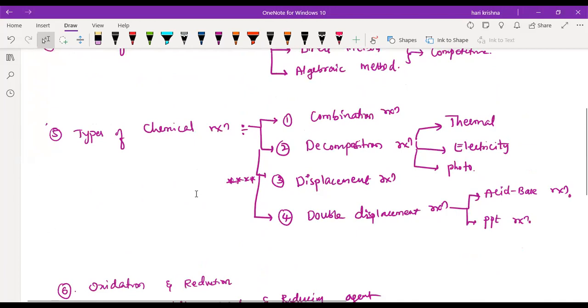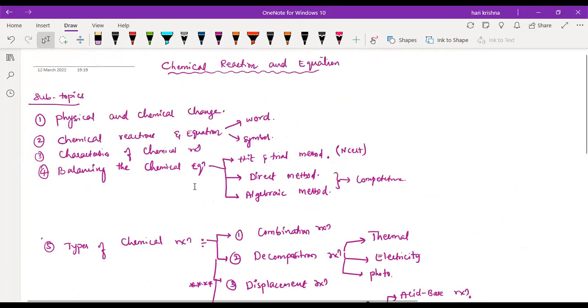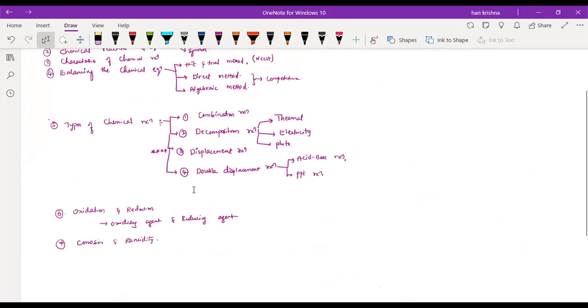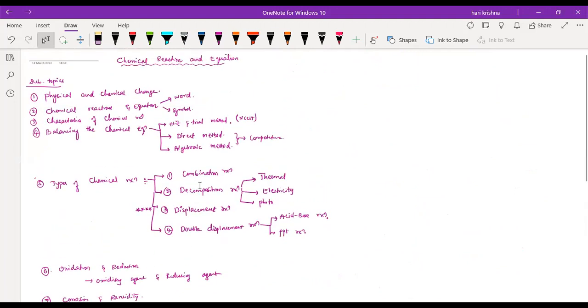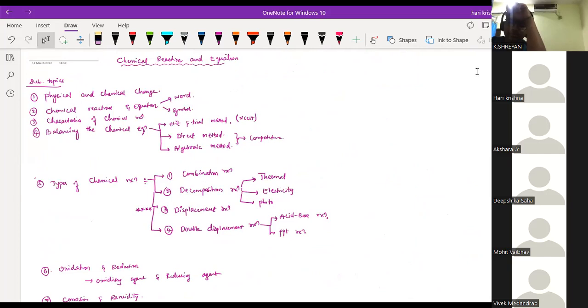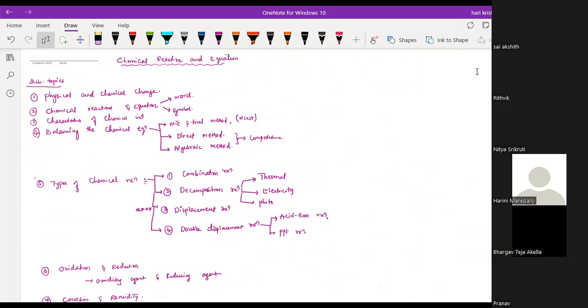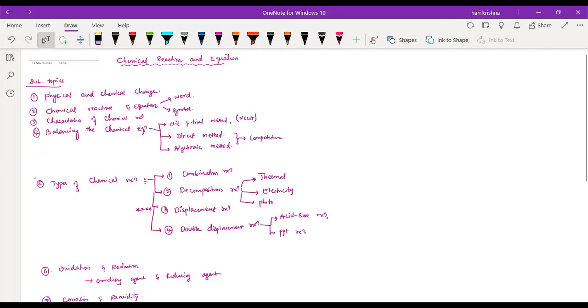So what is the last one? Corrosion and rancidity. Now can you see the complete list? Is it clear? Any doubts in this?